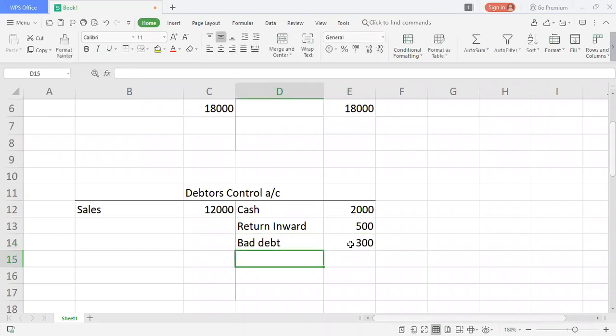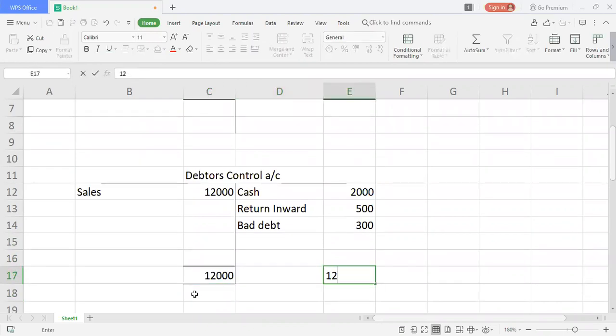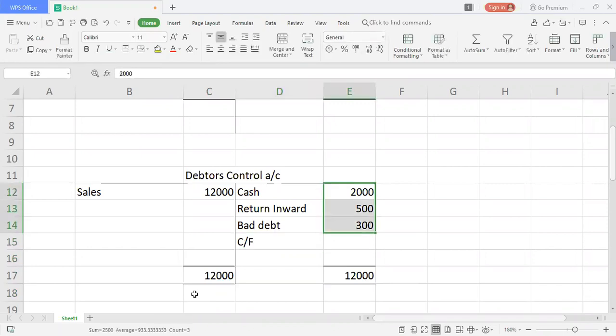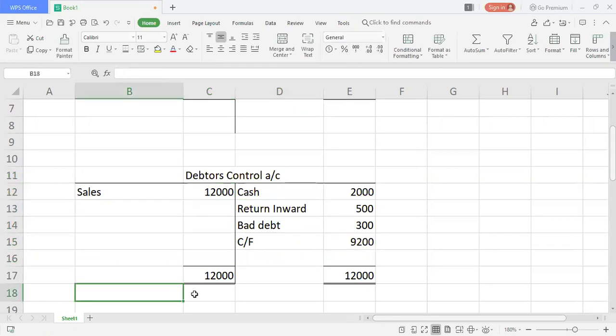So now how much am I going to send to my financial statement? Actually the difference. So I'll take the difference first of all. Here I'll write 12,000 and here I'll write 12,000. So the carried forward, carried down or carried forward, both are same. It's actually 2,800 is the difference. So 12,000 minus 2,800 will give me a value of 9,200. So this is debtors control account. We are done with that adjustment also.